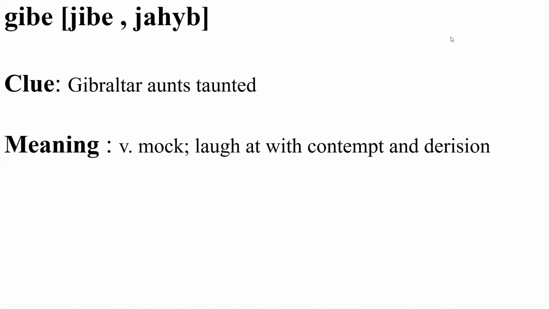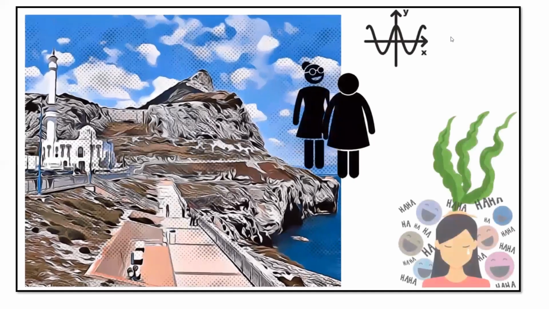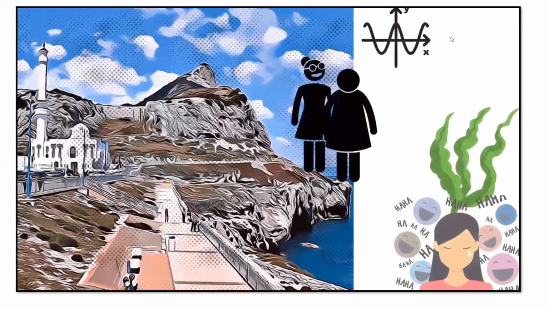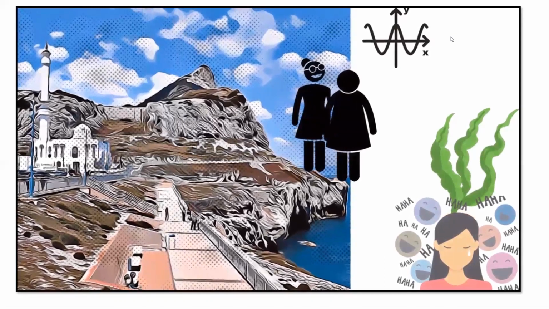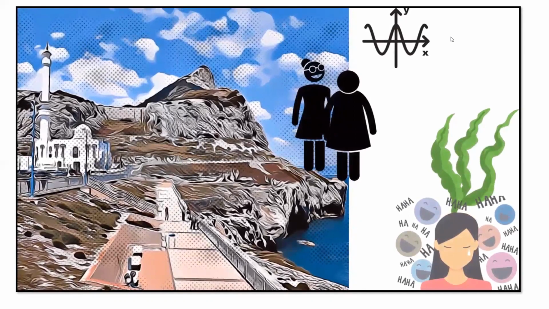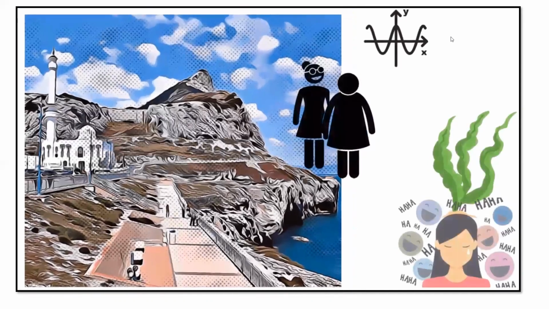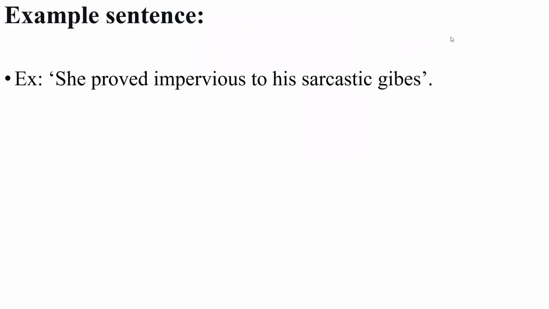Jibe, clue: Gibraltar aunts taunted the algae. Jibe means mock, laugh at with contempt or derision. Visualize the Gibraltar aunts taunting the algae for taking up the case of remission. She proved impervious to his sarcastic jibes. This example is about a lady who seemed unaffected by the sarcastic taunts which were thrown at her.